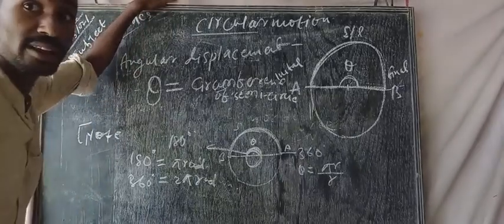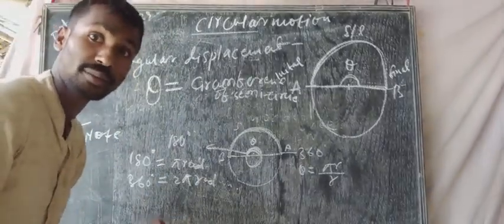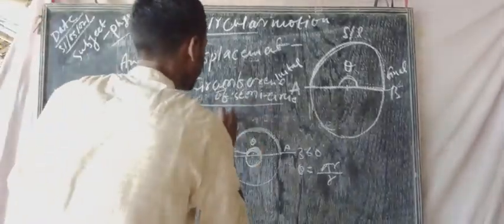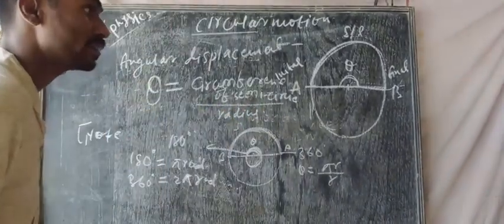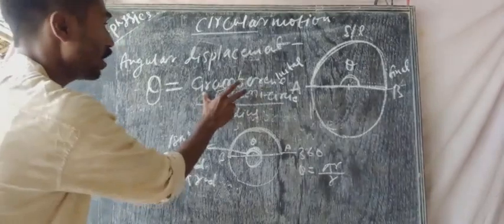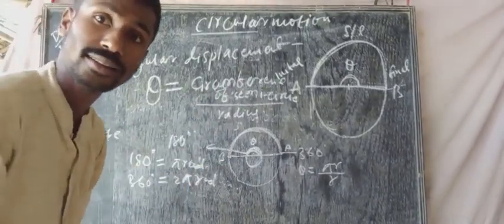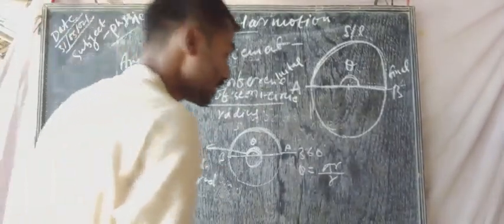Circumference of semicircle by radius. So the circumference of the semicircle is the arc length.